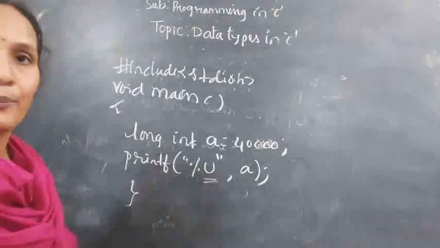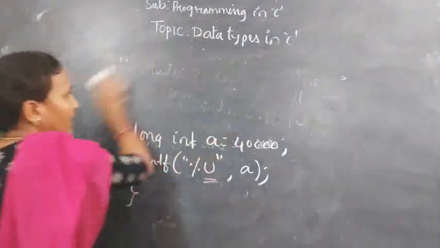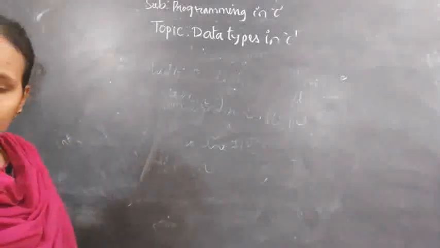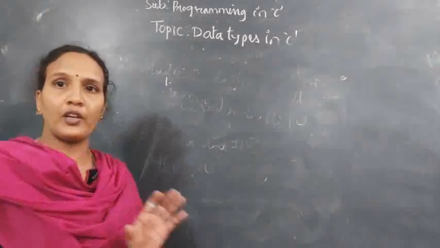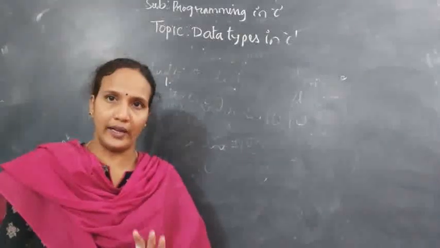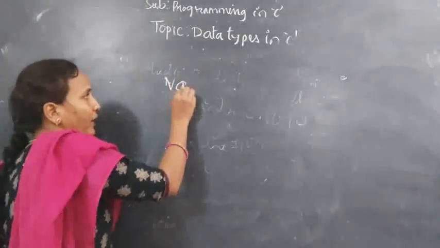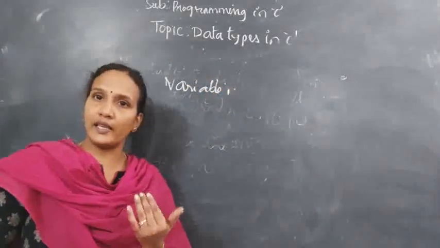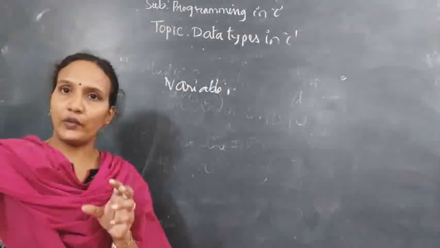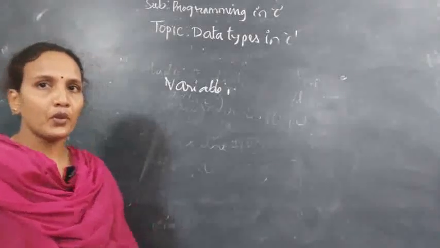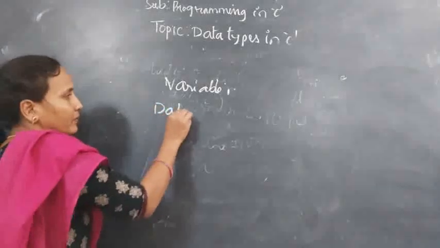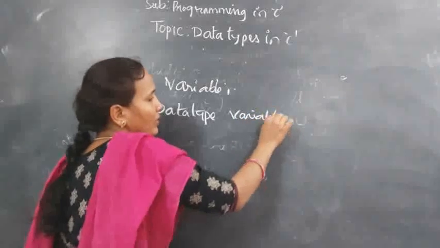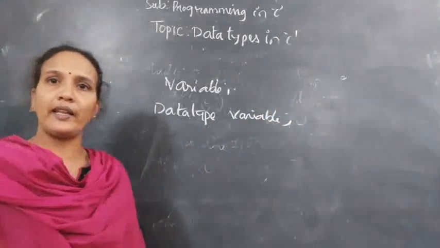Again, I will explain the key points of integer because it's very important. In the coming semesters also, C programming is based on this. According to C programming rules, if you want to store a value, then what will we use? We'll use a variable. This is the first one. Whenever you are using a variable, that variable should have a data type. So, data type, variable: it's the syntax for declaring a variable.